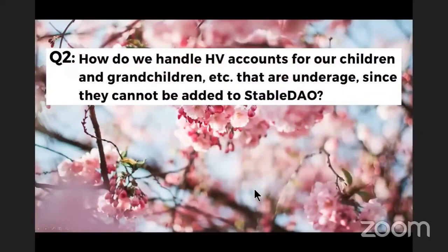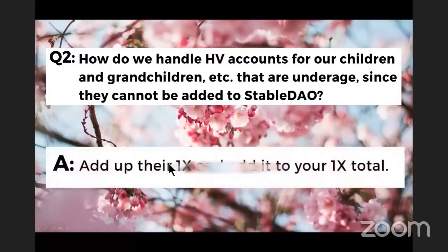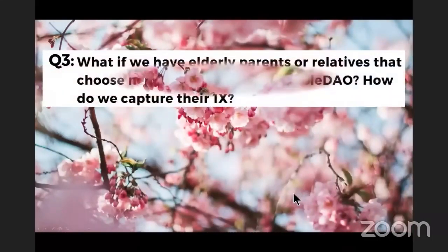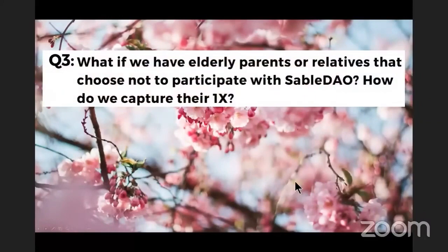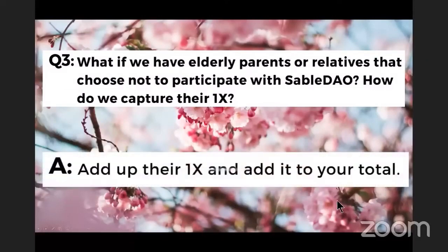Number two, how do we handle HV accounts for our children, grandchildren, etc. that are underage, since they cannot be added to Stable DAO? Answer, add up their 1X and add it to your 1X total. Number three, if we have elderly parents or relatives that choose not to participate with Stable DAO, how do we capture their 1X? Again, add up their 1X and add it to your total.